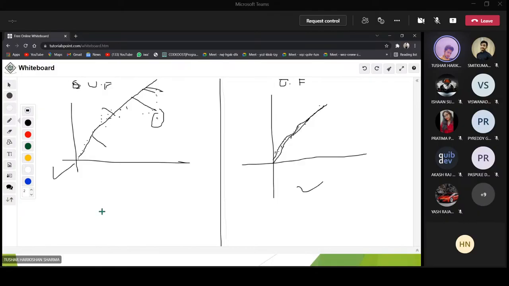Now, what's the opposite of underfitting? It's overfitting. In underfitting, all your points are not covered. But in overfitting, all your points are covered. That means you are getting a very good, excellent output. That's called overfitting. These are very simple terms. Underfitting means all your points are not covered by the best fit line. Overfitting is when each and every point is covered by the best fit line. They are opposites of each other. This is the most basic and simplest definition of underfitting and overfitting.